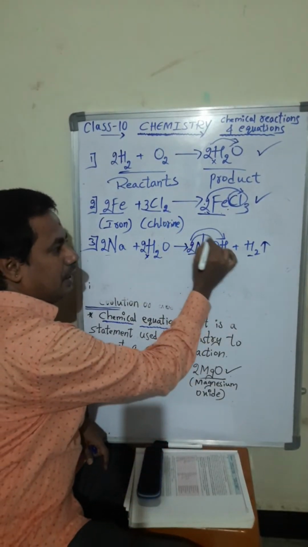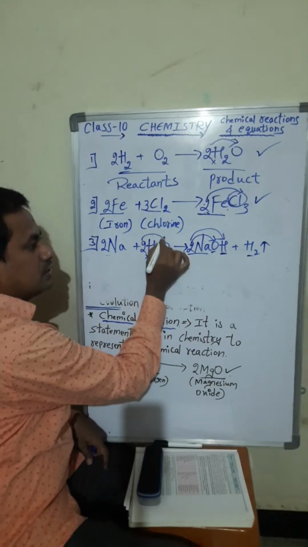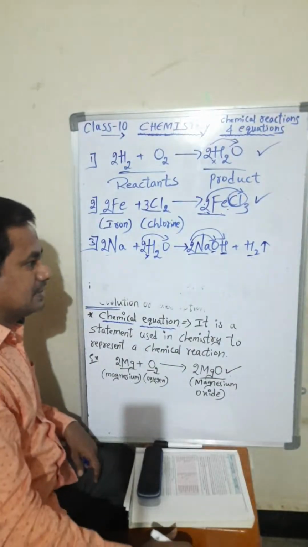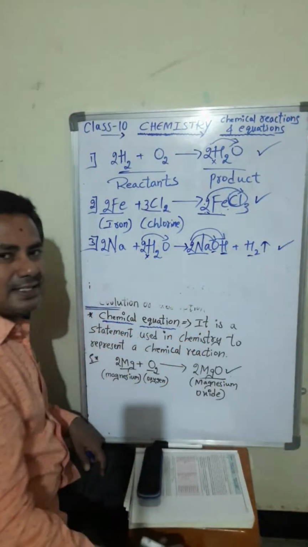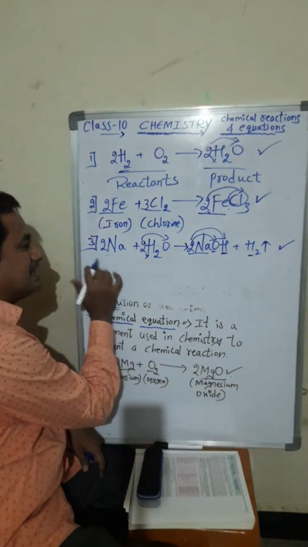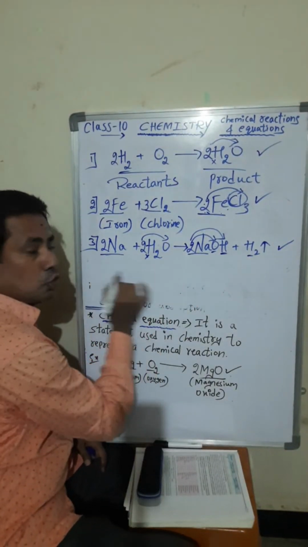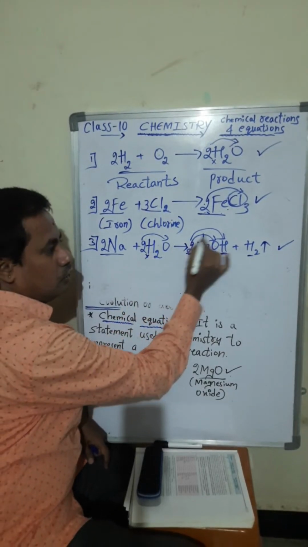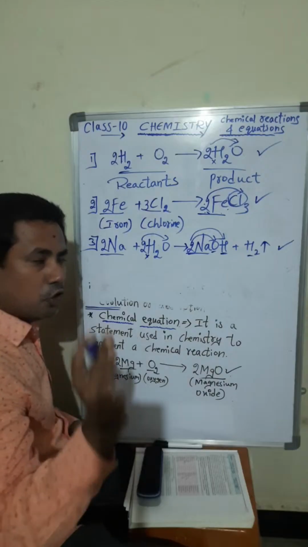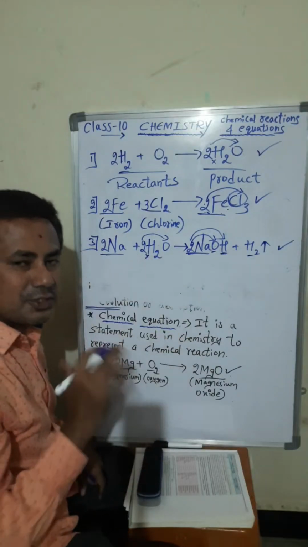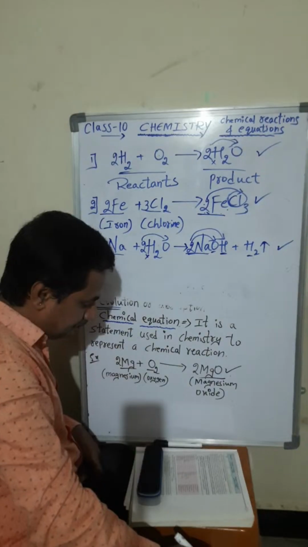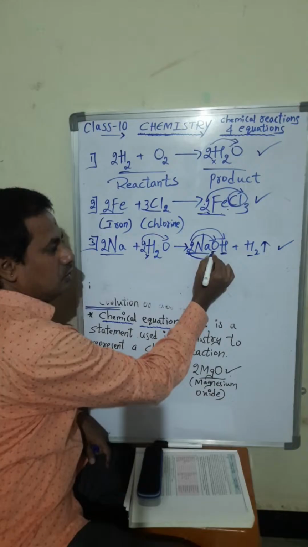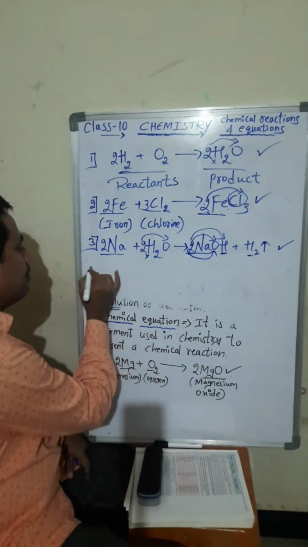Sir, oxygen became 2 now here. Here also oxygen became 2. Automatically we put here hydrogen 2. Yes, so now it is completely balanced. So once again let us see: 2 sodium, 4 hydrogen, 2 hydrogen plus 2 hydrogen, 4 hydrogen in the products. Products and reactants we have to make equal. So now oxygen, 2 oxygen and also oxygen is 2 here. Yes, it is completely balanced.